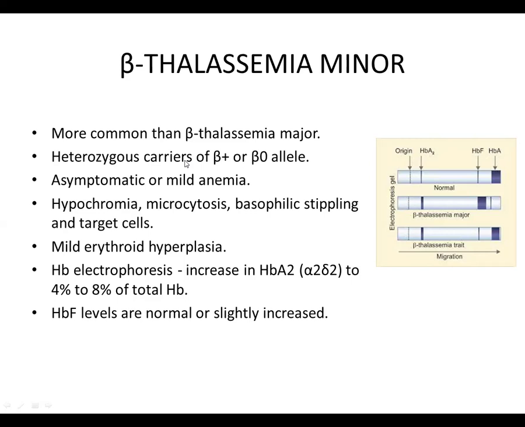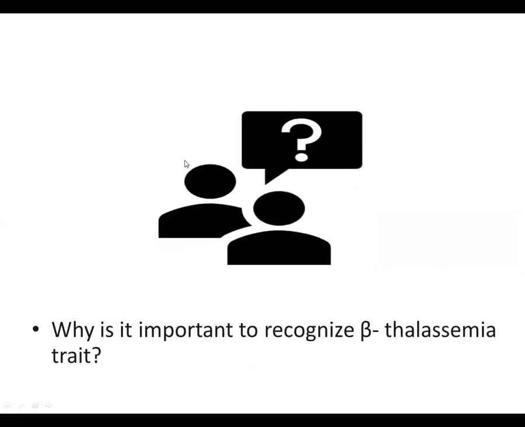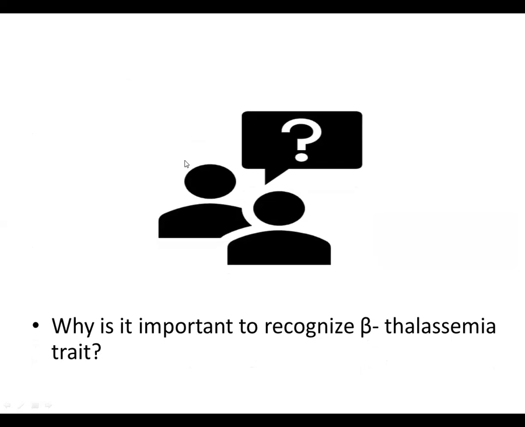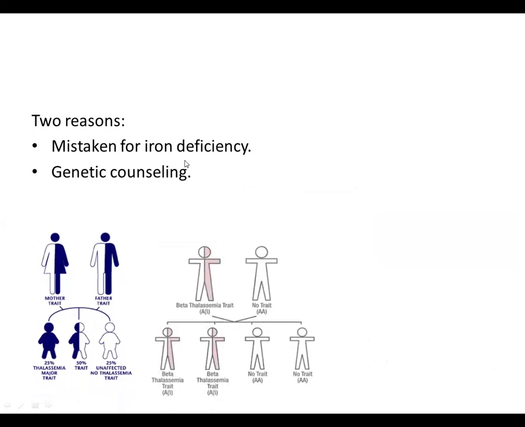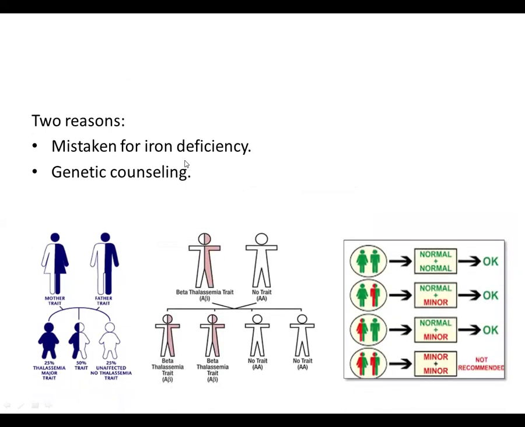Fetal hemoglobin levels are normal or slightly increased. So, in beta thalassemia minor, hemoglobin A2 is increased, fetal hemoglobin is normal or slightly increased, and hemoglobin A may be normal or slightly decreased. Now, why is it important to recognize beta thalassemia trait? This is because of two reasons. Number one, it can be mistaken for iron deficiency anemia. And the other reason is that genetic counseling is required for the future generations.